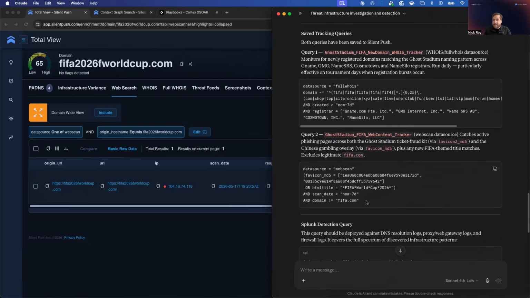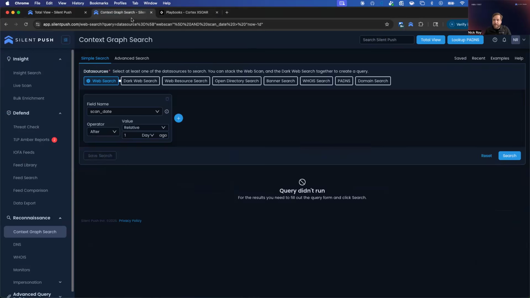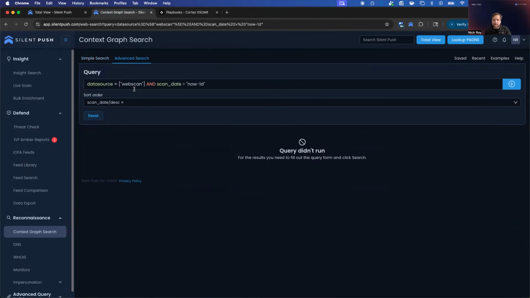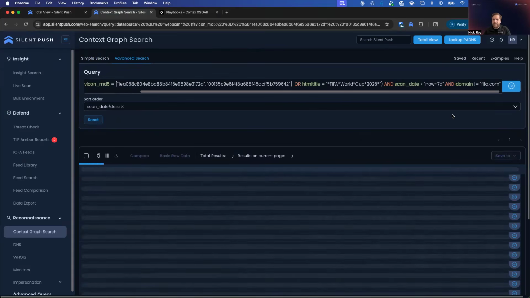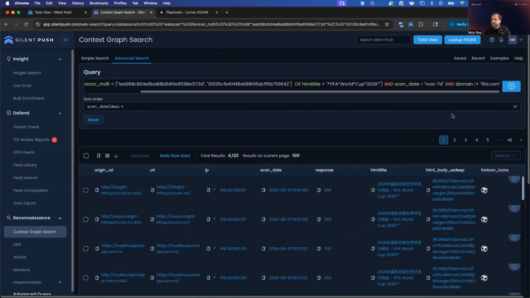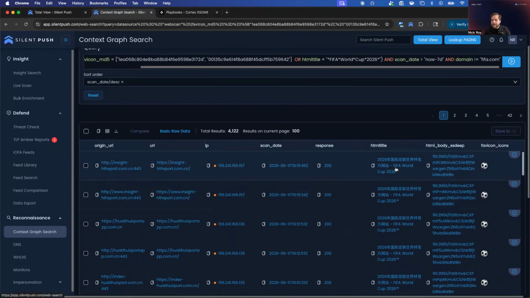We can also use the content. So we saw the favicons are being reused. The titles are pretty similar across all of these. And these are all things that we can use directly inside of Silent Push. So if I come back into the platform here, I'm going to come into our context graph search. And I'm just going to drop in this query that was generated. And now as my results are being returned, we can see a lot of the similar sites that are mentioned in this original report. We can find a lot of them very quickly here, using these different patterns.